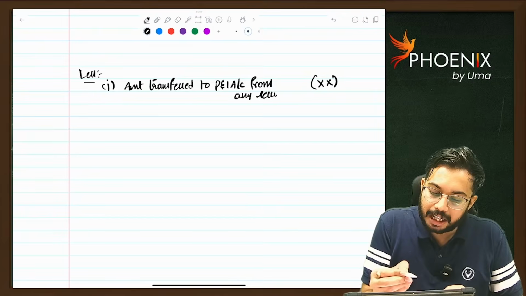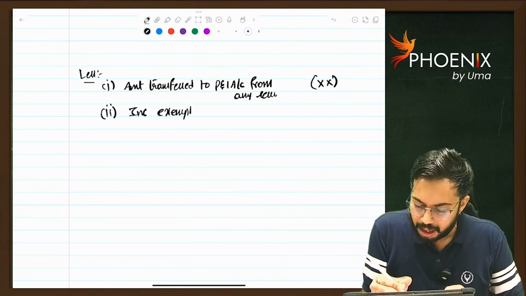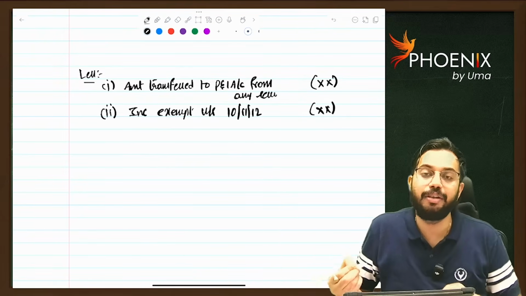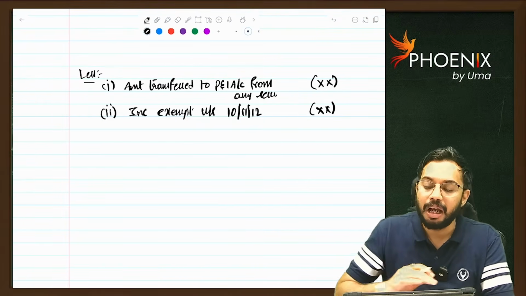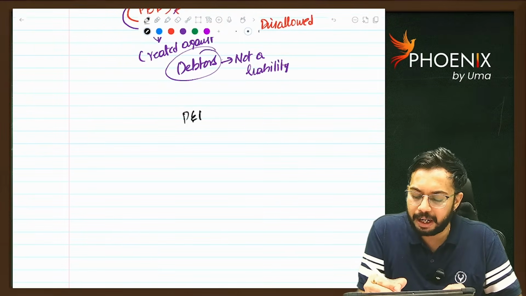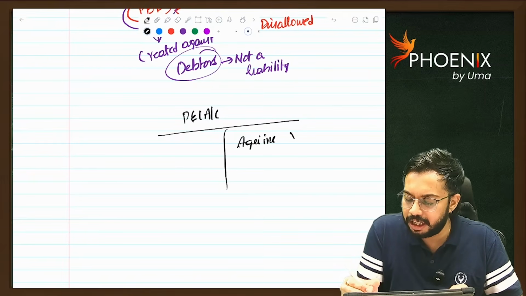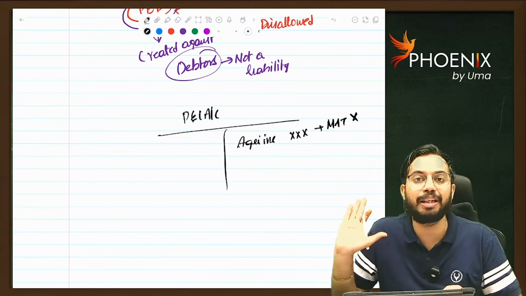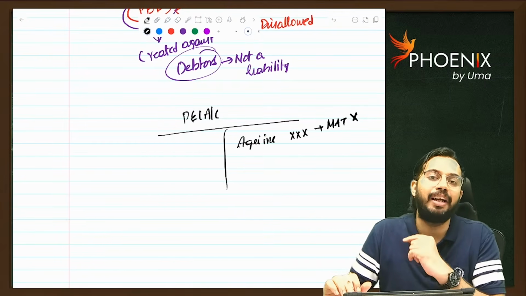Income exempted under section 10, 11 and 12. Income exempt under section 10, 11, 12 is required to be reduced. Agricultural income is there. Agricultural income is not taxable. It is exempt. But the accountant does not know, na, what the accountant will do when he is preparing the P&L account. He will credit agricultural income. So whatever agricultural income is credited, on that MAT is not applicable. As MAT is not applicable, whatever agricultural income is there will be reduced while calculating book profits.